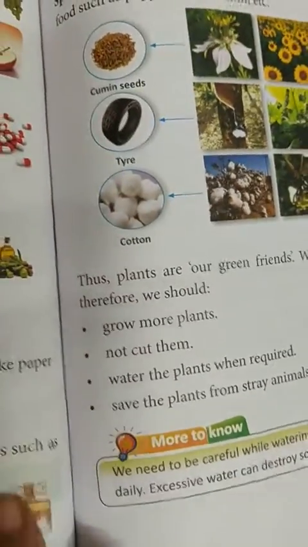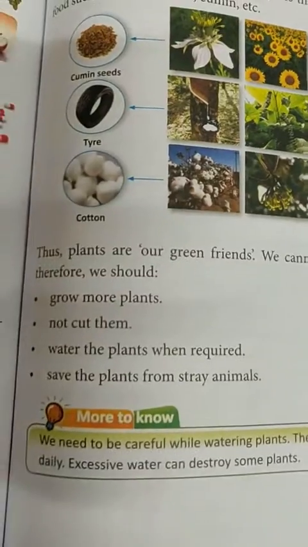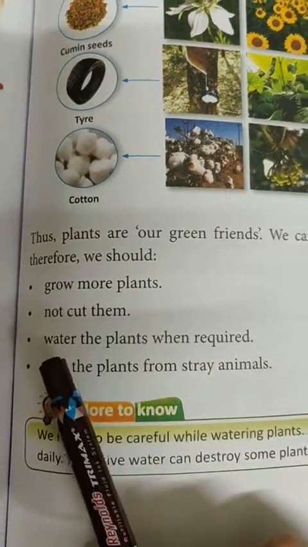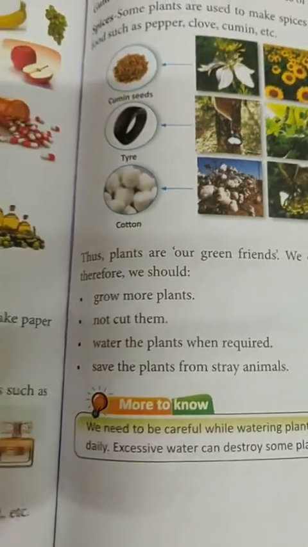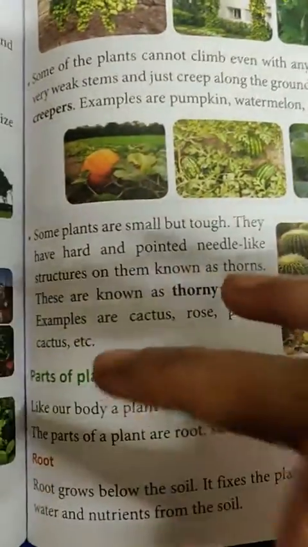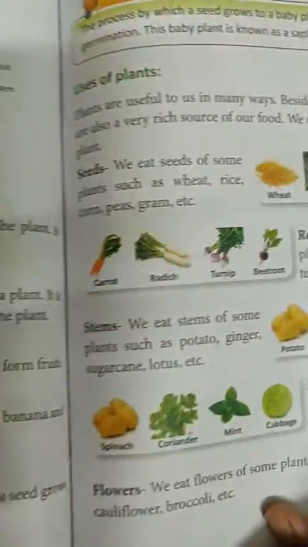Okay, so plants are your green friends because they are very useful to you, and you must grow more plants. You should not cut them out. You should water them regularly, and you should save plants. So this whole chapter is all about plants. Firstly, you will learn about different types of plants. Then you will learn about parts of plants. You have to memorize this diagram. It is very, very important. Then you have uses of plants.